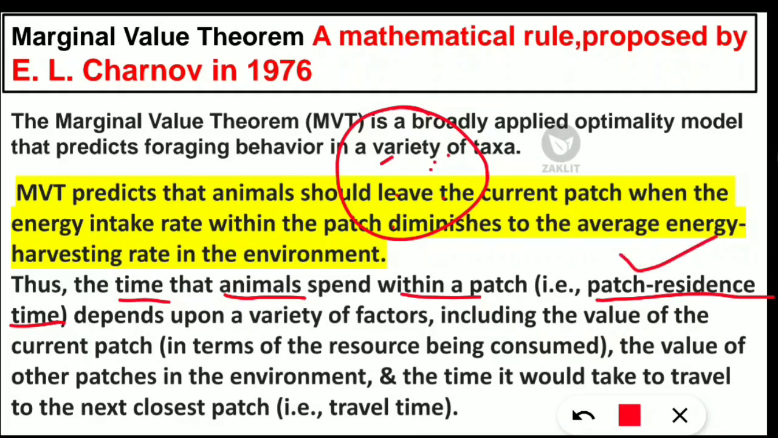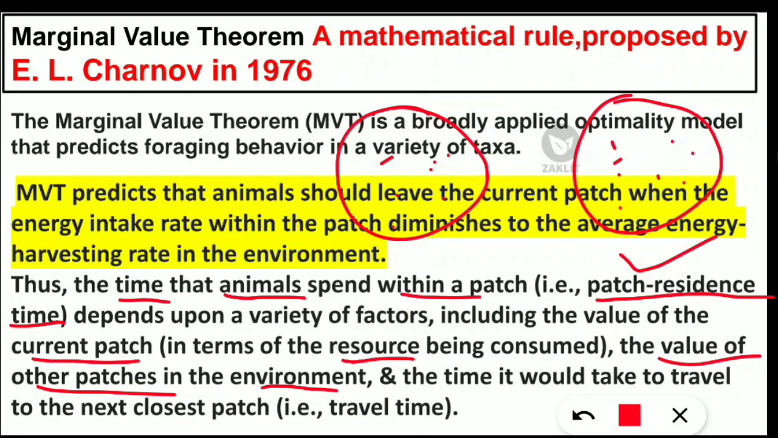Next, it depends on a variety of factors including the value of the current patch. That means how much resources are present is known as the value of the current patch. Next, depending upon the value of the other patches in the environment, this time also varies. That means if there is a new patch nearby, then they will move to the new patch if it has more resources. That means the value of the other patch is more.